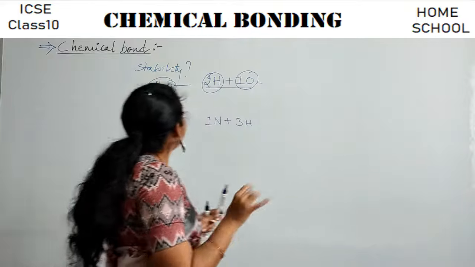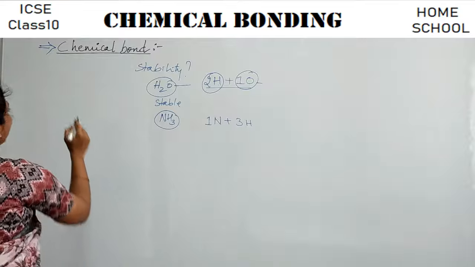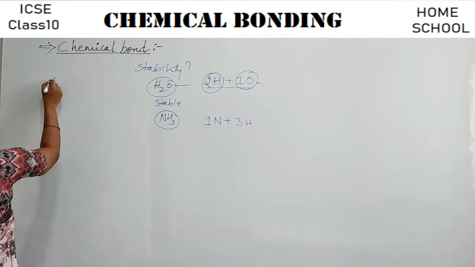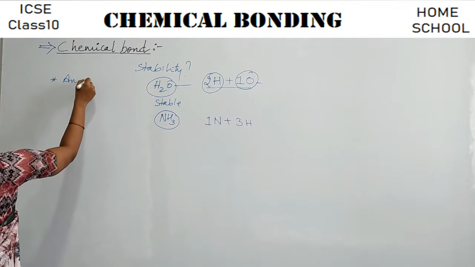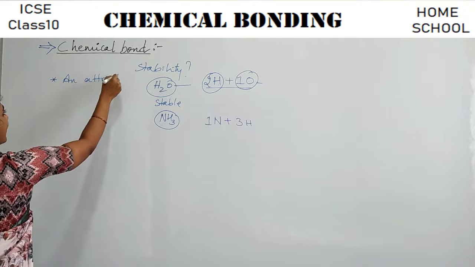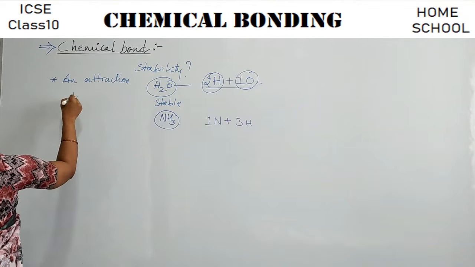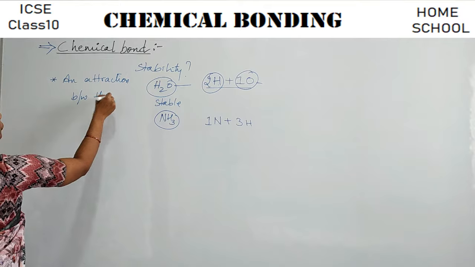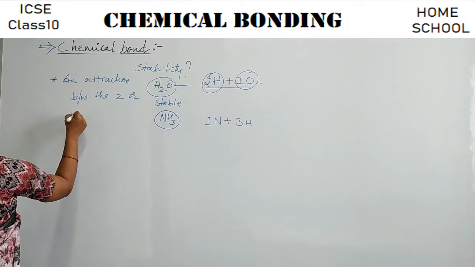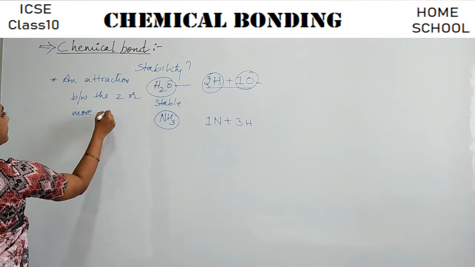Now, can we write a definition for chemical bond? So what is a chemical bond here? An attraction between two or more atoms.